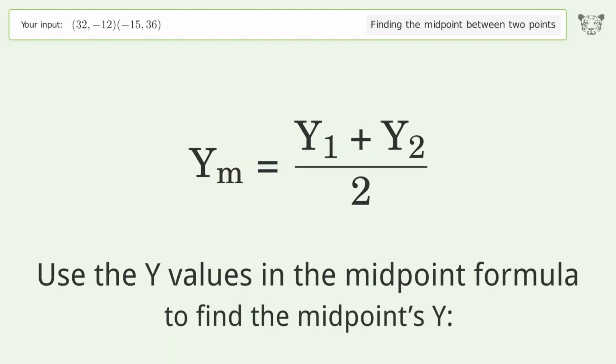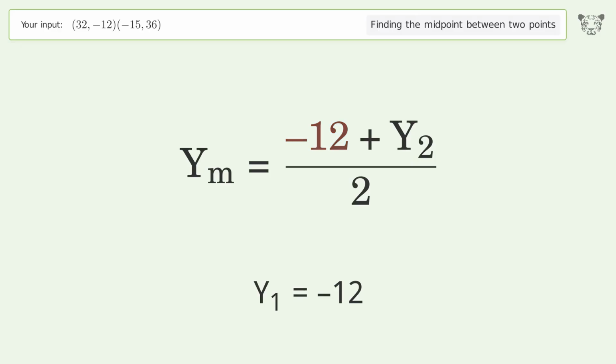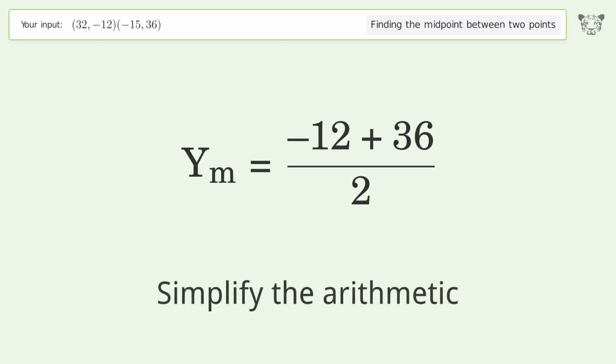Use the y values in the midpoint formula to find the midpoint's y. y1 equals negative 12. y2 equals 36. Simplify the arithmetic.